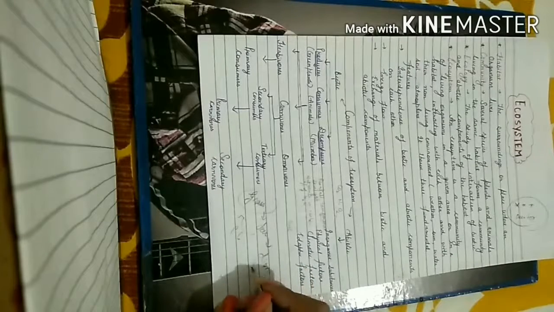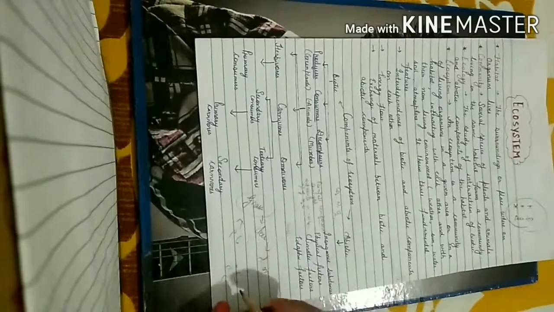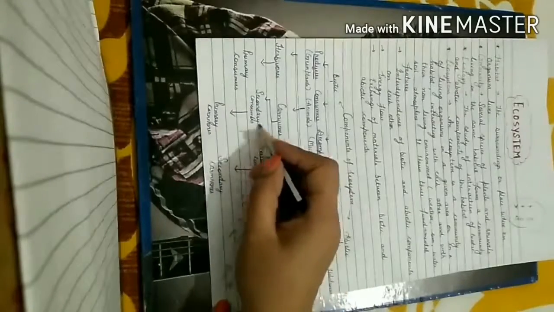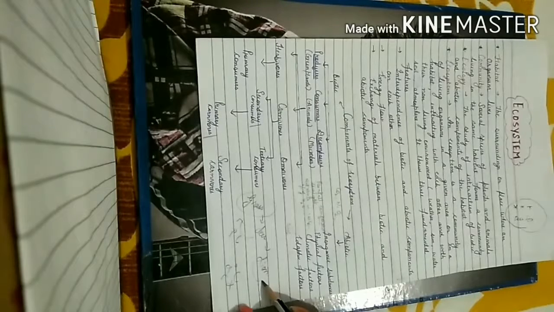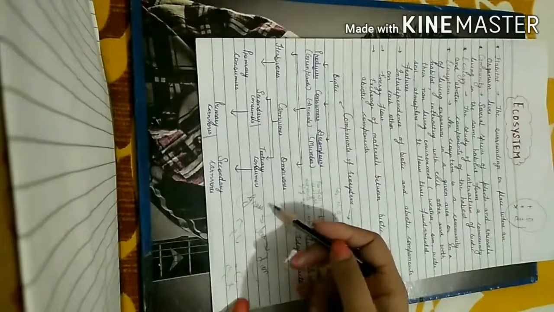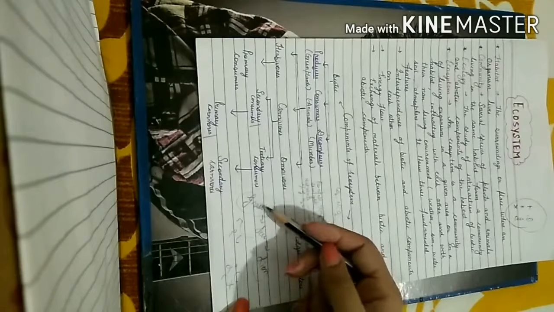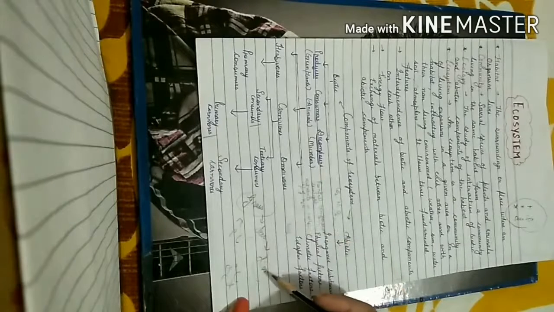Then this lion is a secondary consumer, but it is a primary carnivore. Since the lion is a carnivore, it feeds on other animals, but this deer feeds on green plants. So it is a herbivore, which is also known as primary consumer. Then the lion is known as secondary consumer or primary carnivore.